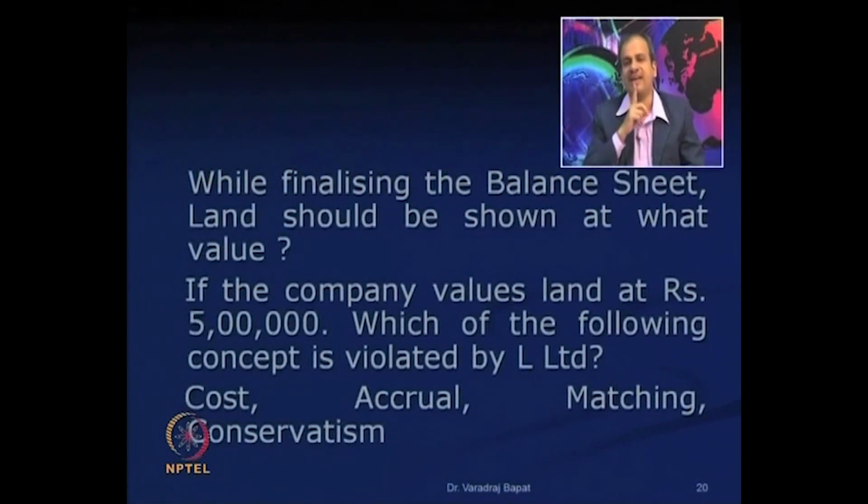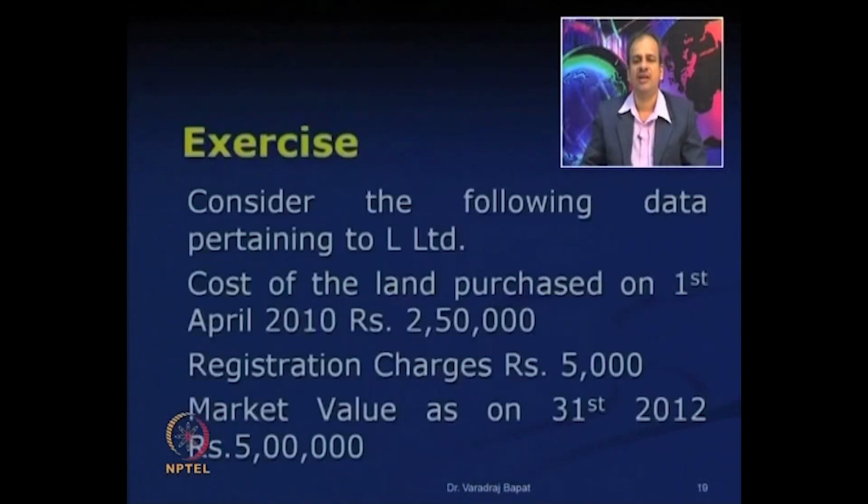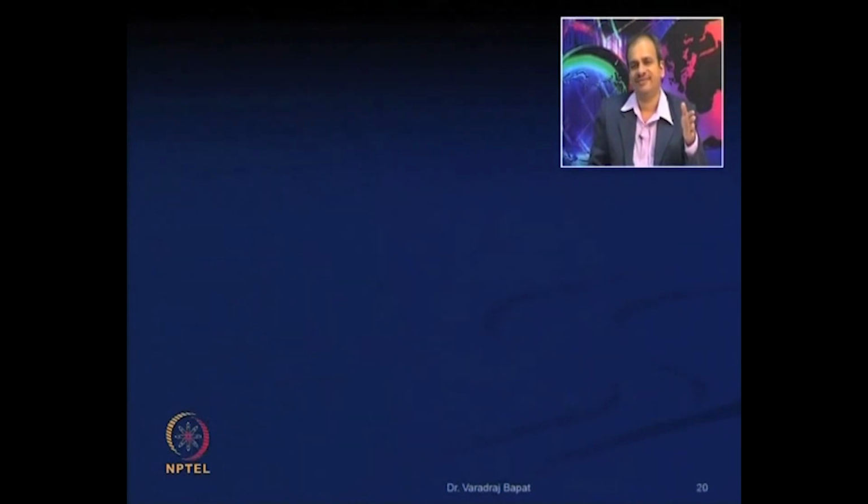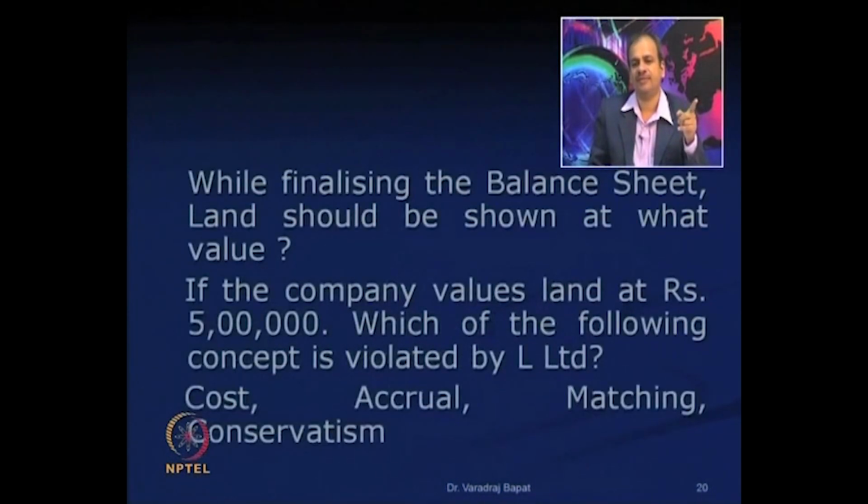So, what will be the correct value? Should it be 2,50,000 or 2,55,000? It should be 2,55,000, because the 5,000, which is a registration charge, should be added to the cost of land. It cannot be charged as the expense of that year. It will violate the matching concept. So, it needs to be added to the cost of land, and land will be shown at 2,55,000. That is considered as the cost of land. Is it fine?